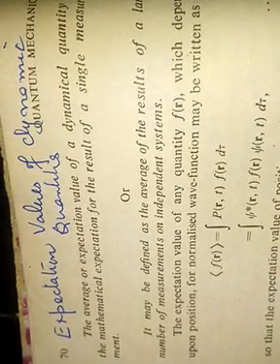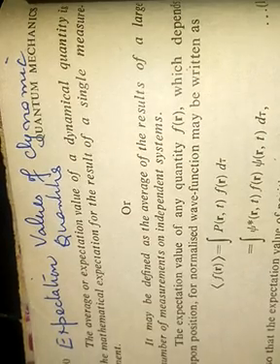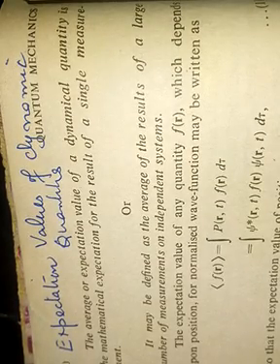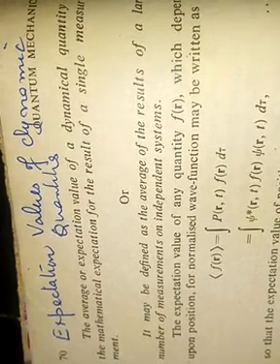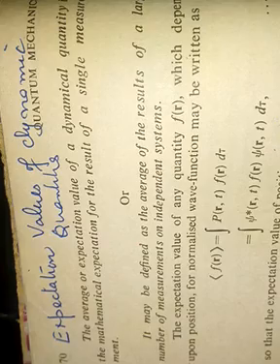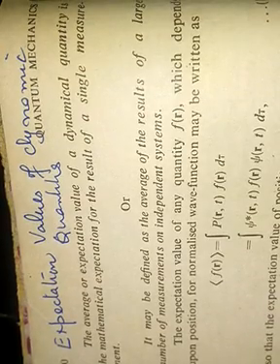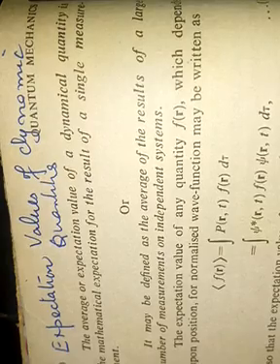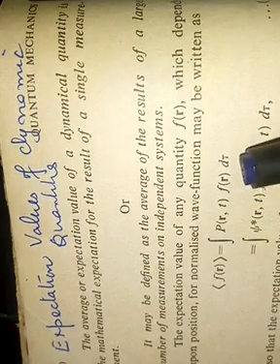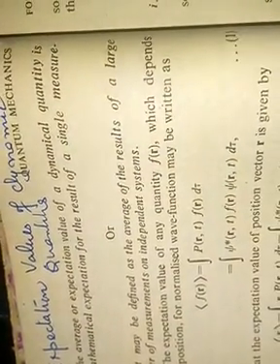Today we will discuss expectation values of dynamic quantities. Expectation values are defined as the average of the result of a large number of measurements on independent systems. Mathematically, suppose we take any quantity F(r), then the expectation value of F(r) will be given by the integral of P(r,t) F(r) dτ, where P(r,t) is ψ* ψ dτ.